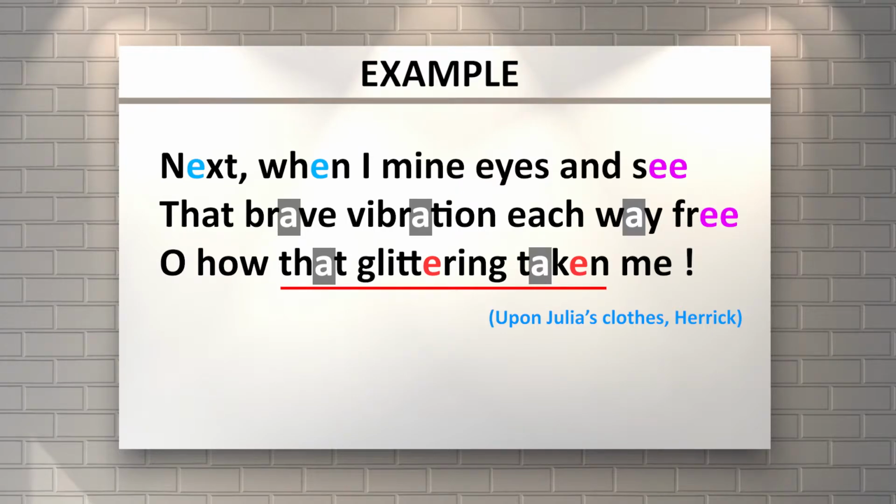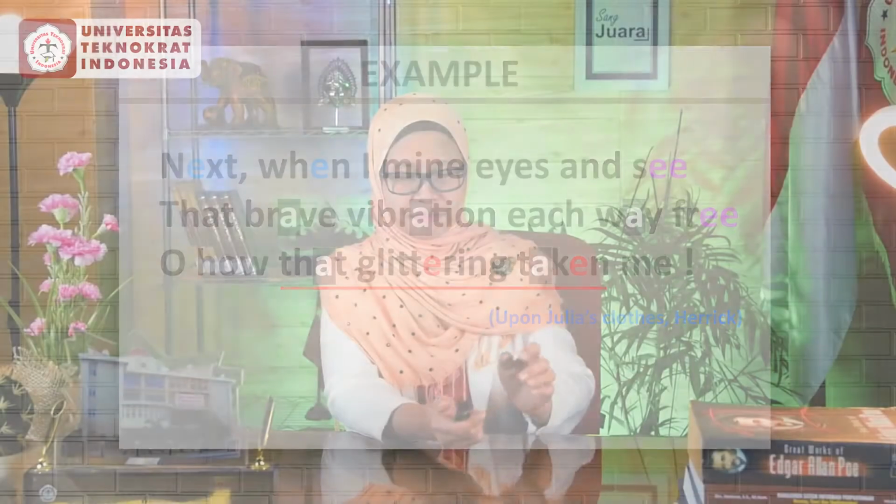So they are glittering and also taken. Do you get the points on it? I hope that you can understand this explanation.